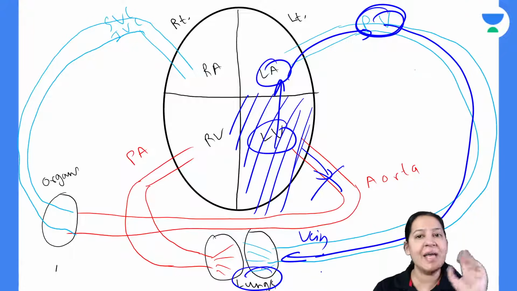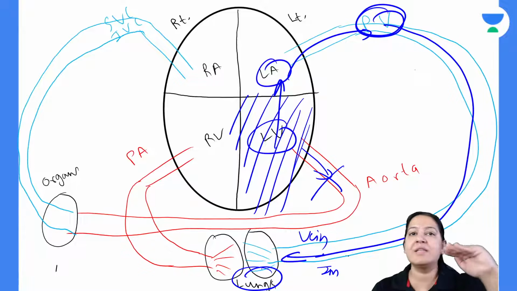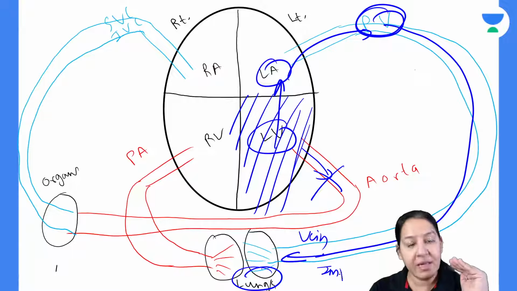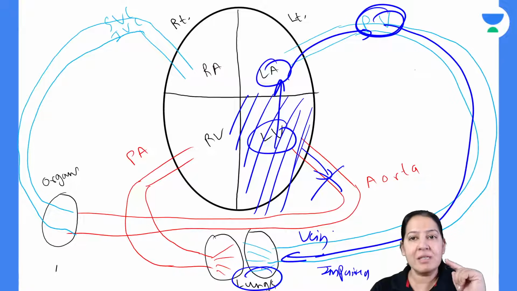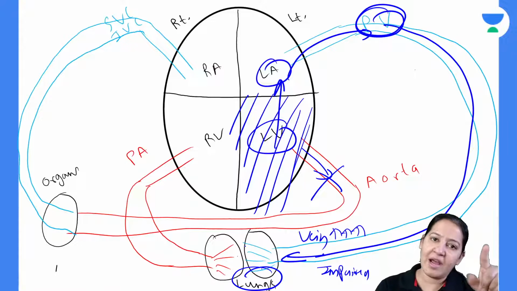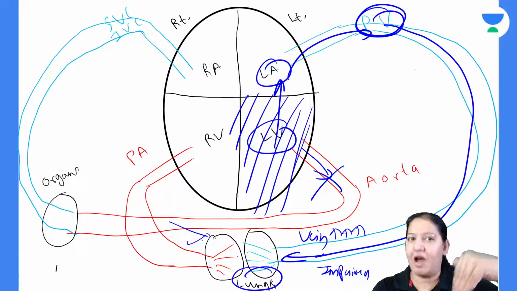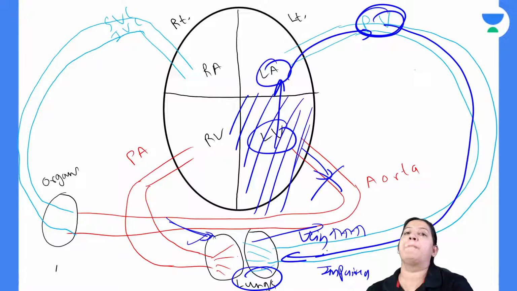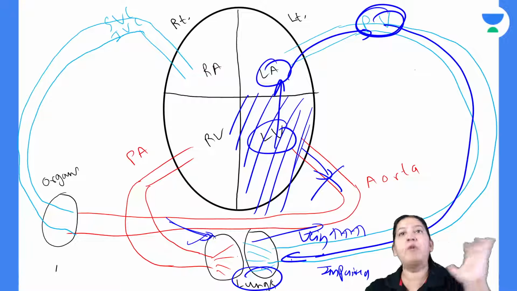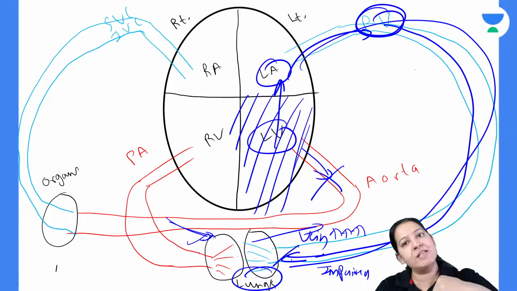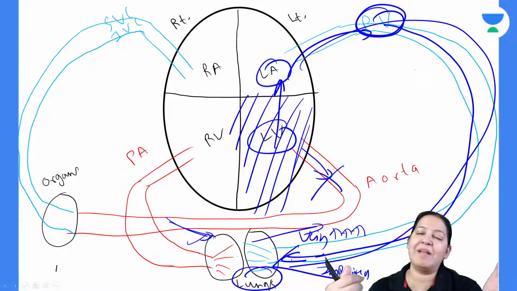So can I say this is impaired venous drainage? Impaired. The veins are not actually obstructed. There is no thrombus, there is no emboli, but the venous drainage is impaired. So there is an increased amount of blood in the vein. The pulmonary artery is giving blood to the lung, but the vein is not carrying the impure blood away, because the vein is already full because of the backflow. So the vein is not accepting the blood from the lung.